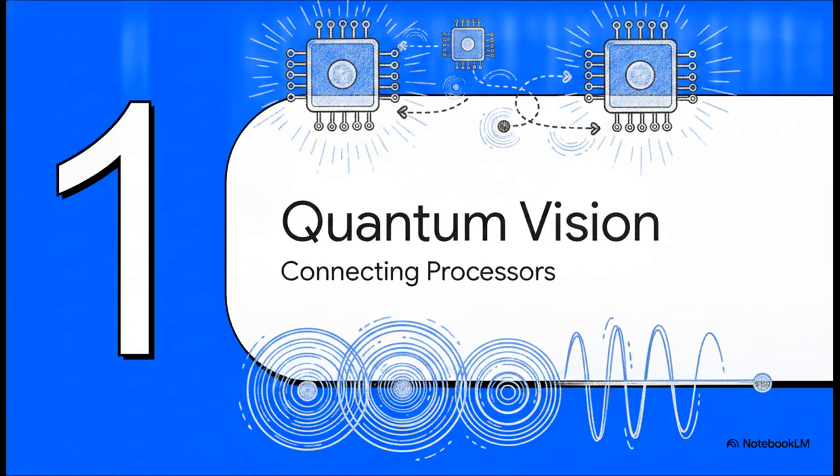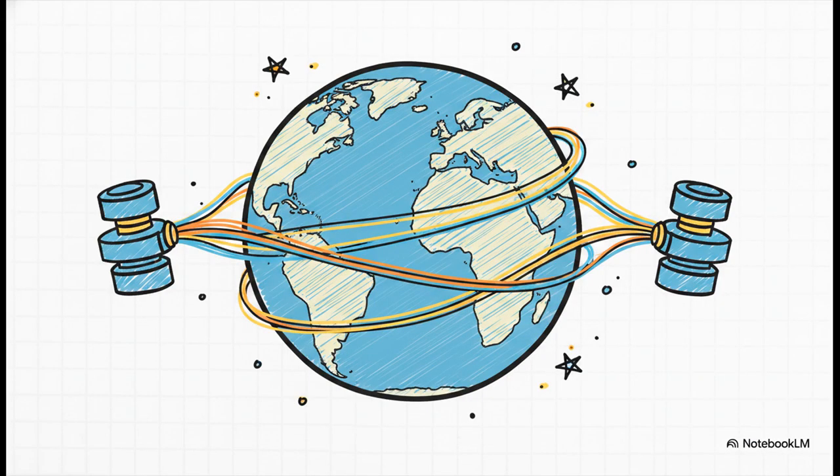All right, Section 1, the quantum internet vision and connecting distant processors. Basically, a practical quantum internet requires taking isolated quantum processors and linking them together over vast distances. Think about our current classical internet for a second. Its power doesn't just come from individual computers, it comes from the massive optical networks, the fiber optic cables that connect them all globally. To realize the true potential of quantum technology, we absolutely have to achieve that exact same global connectivity, but for incredibly fragile quantum states.